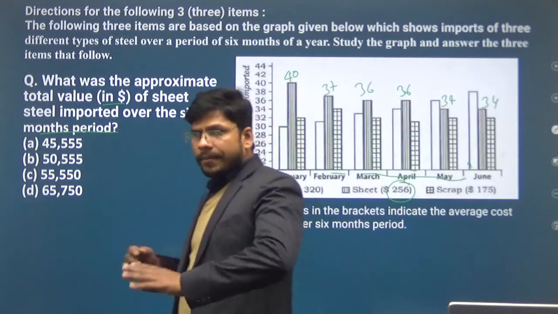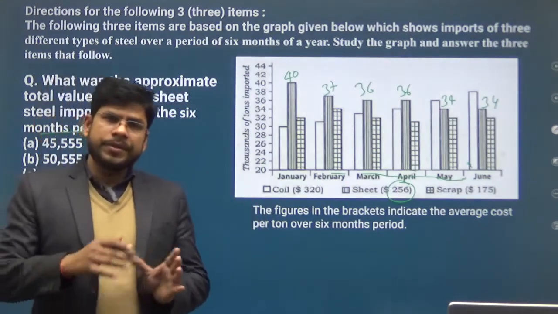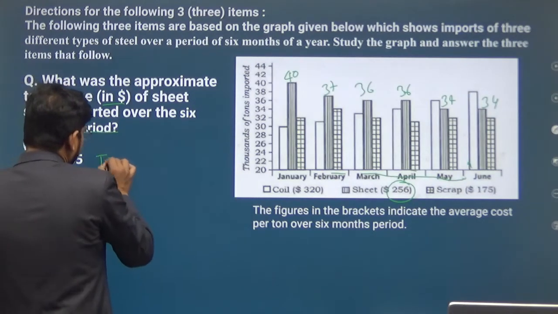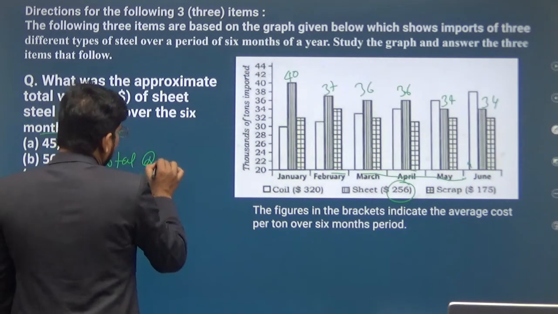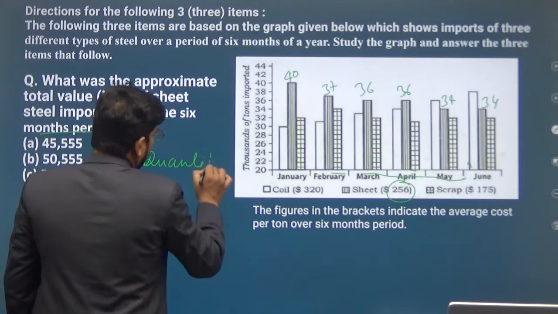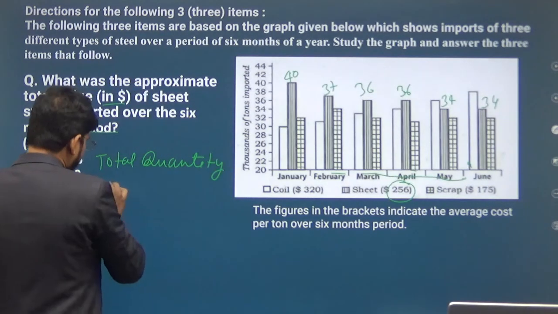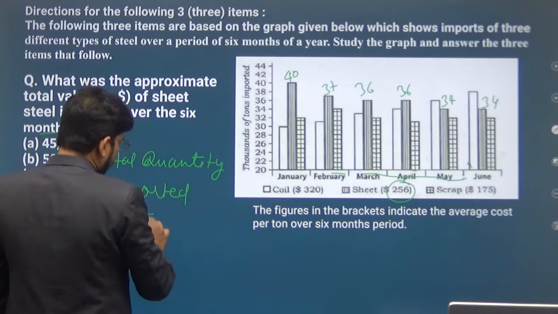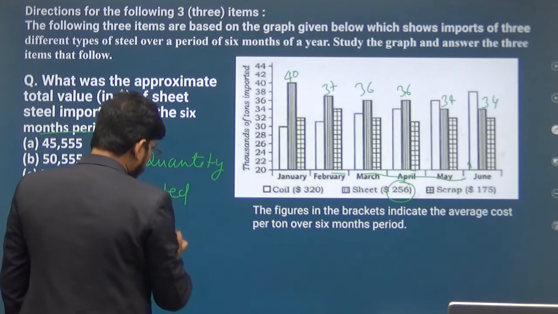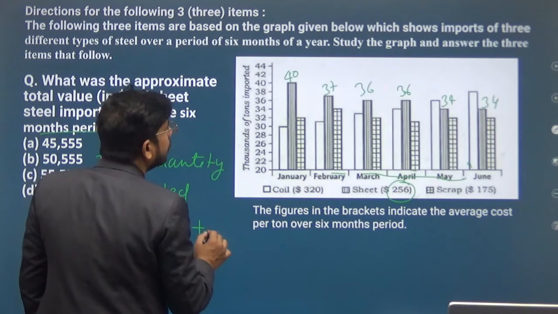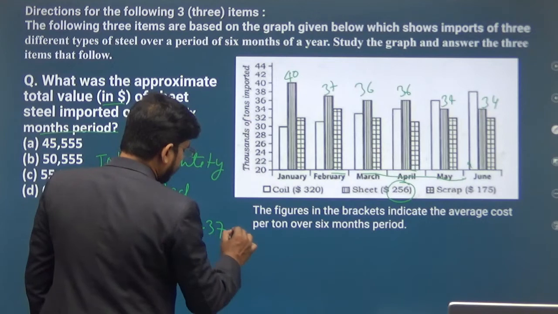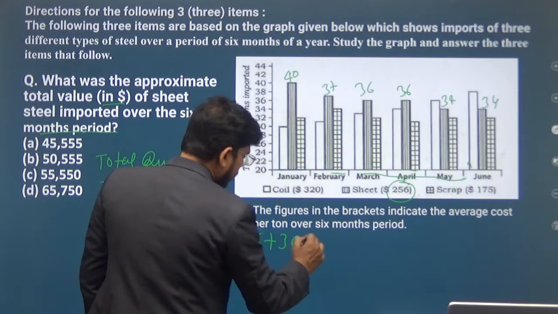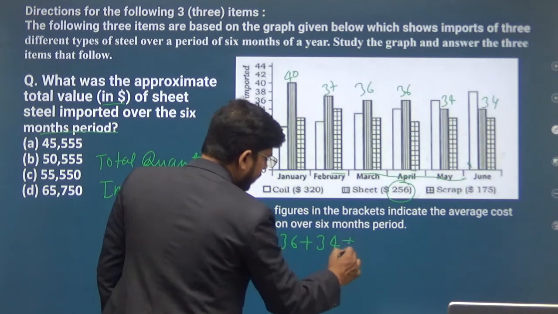So the total quantity of sheet steel imported over 6 months will be 40 plus 37 plus 36 plus 36 plus 34 plus 34.